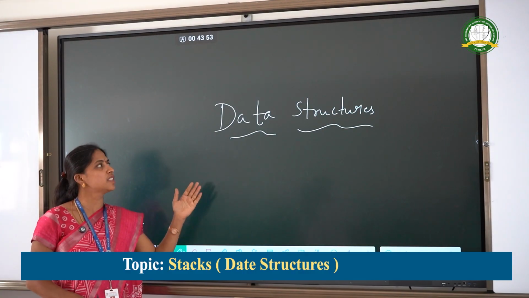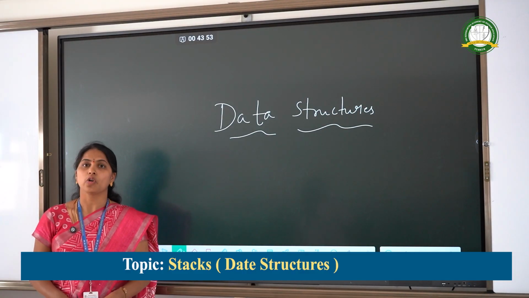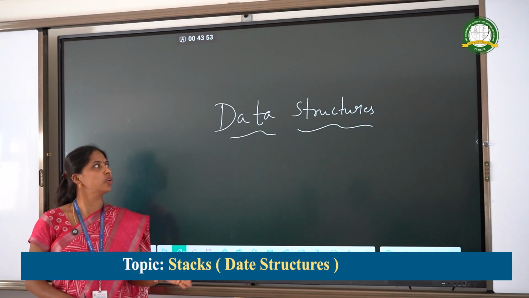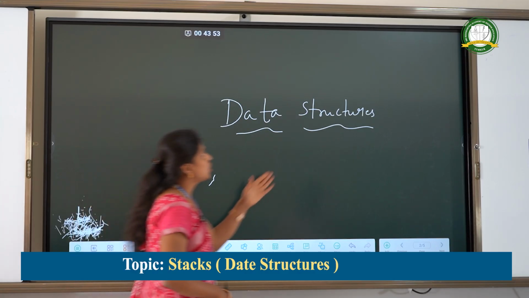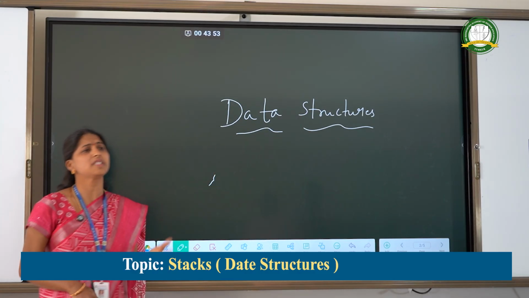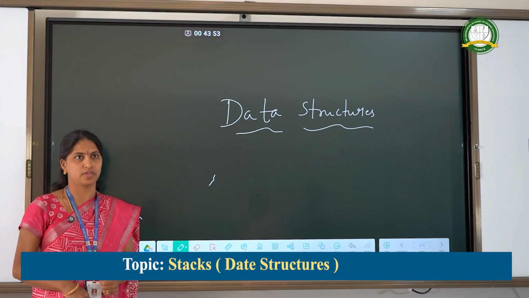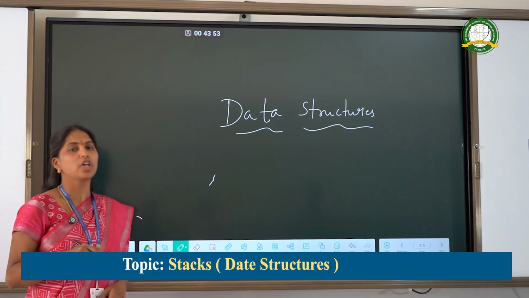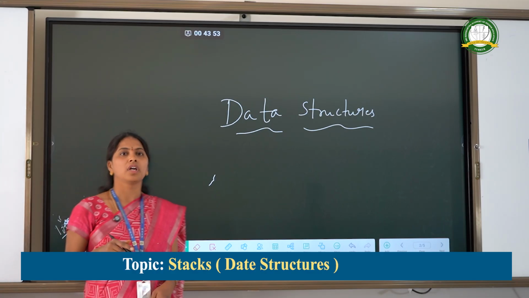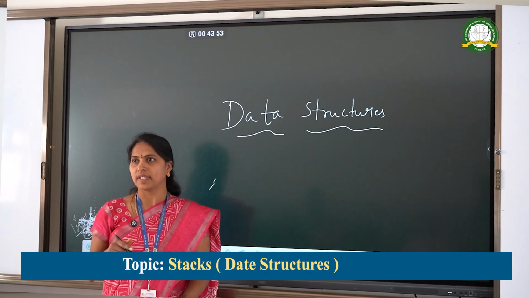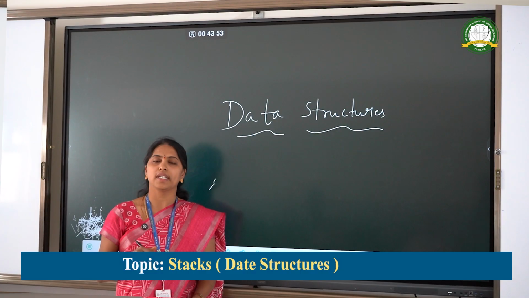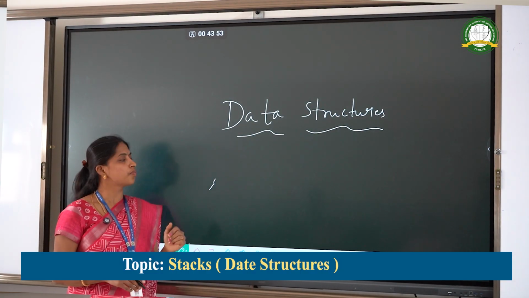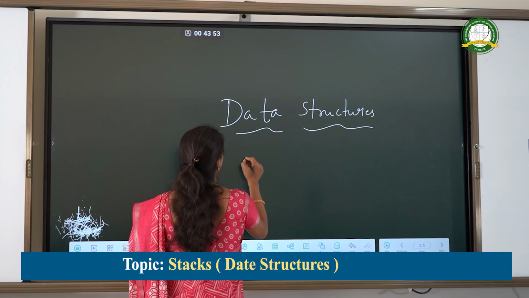First, we'll see what is data. Data means raw facts, or anything from which we gain information. Structure means representation of data. Data structure is the way of organizing and storing the data for efficient use in a memory.